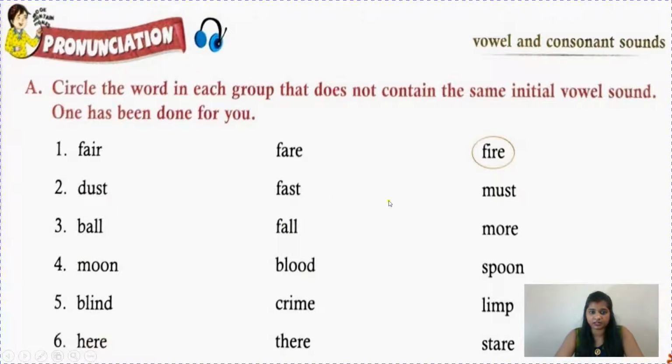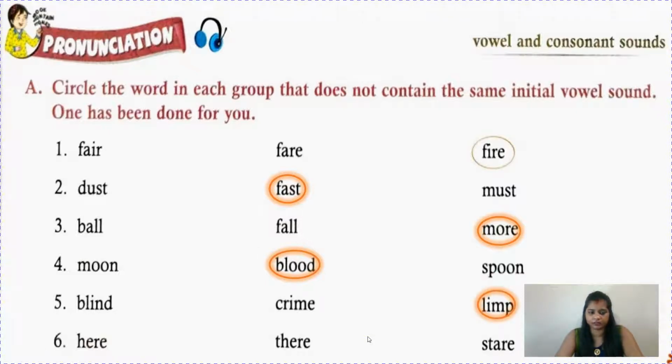Dust, fast, must. So here dust and must, they are giving the same initial sound. The fast is different. Now ball, fall, more. Children, when I am speaking these words, easily you can understand which is the different one. So more has a different pronunciation sound. Moon, blood, spoon. So moon and spoon, they are giving the same sound, and blood is giving a different sound. Blind, crime, limp. Limp is giving a different sound.